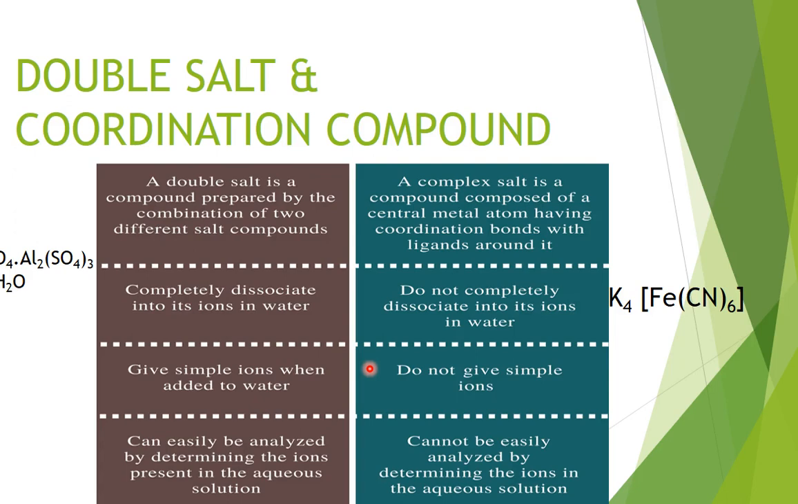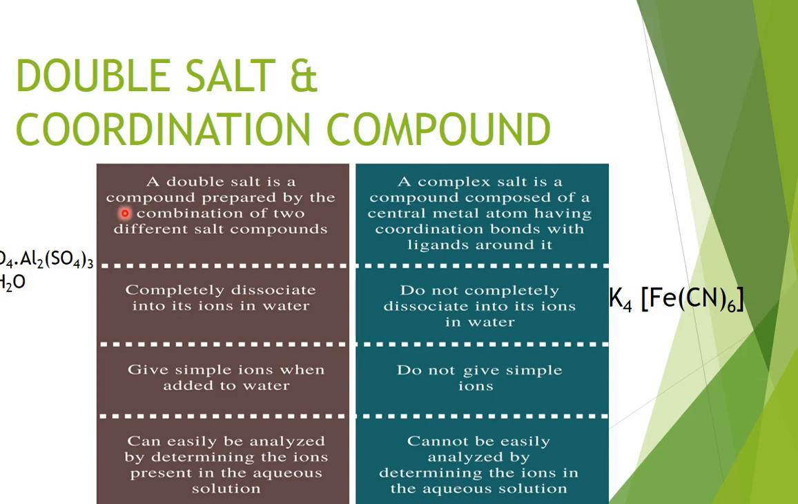Now, here you can see two types of compounds. First, this is a double salt, and this is the second type of compound. This is known as a coordination compound. So we must know the difference between these two types of compounds. Why this is a double salt, and why this is a coordination compound.